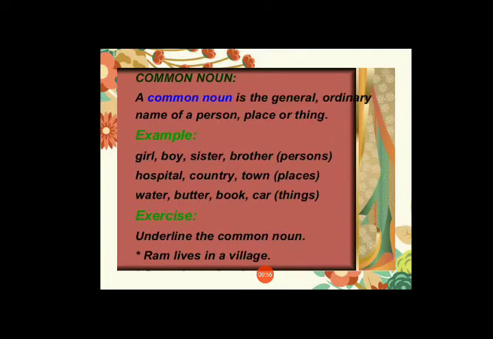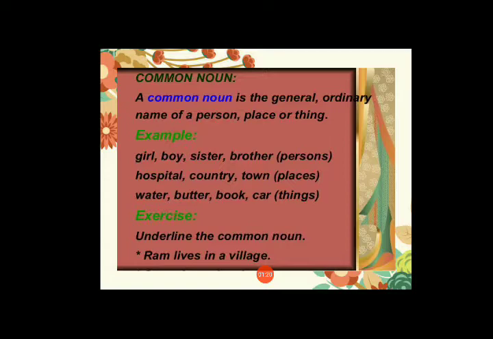A common noun is the general or ordinary name of a person, place or thing. It means these types of names are not specific names. A common noun is the common or general name of a person or something or someone. Here are some examples also. So let's have a look.